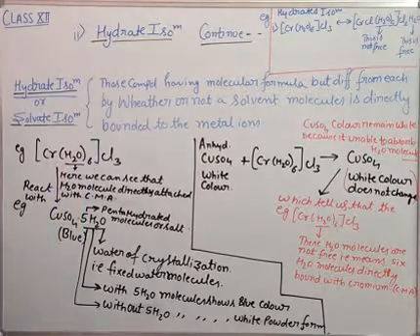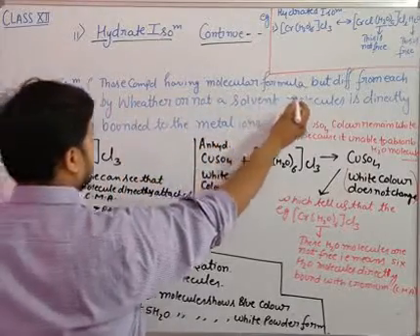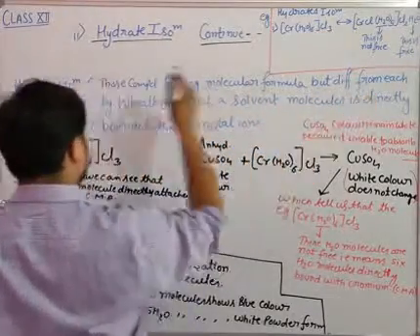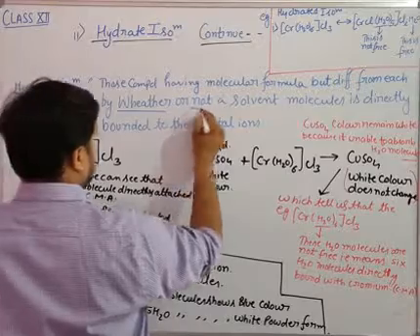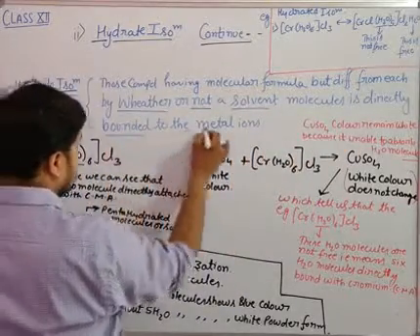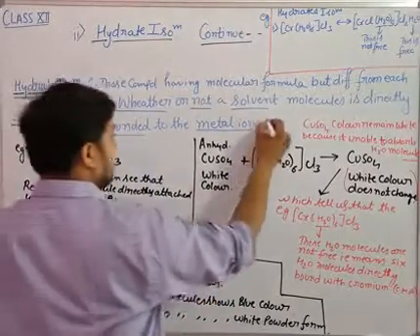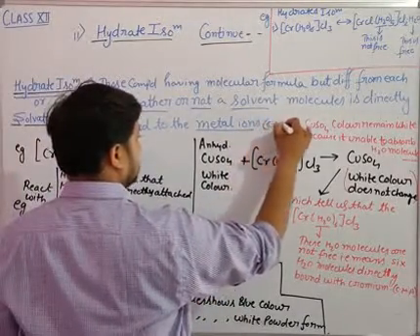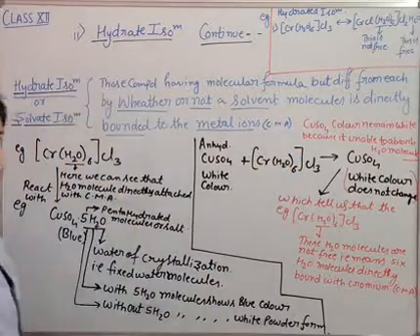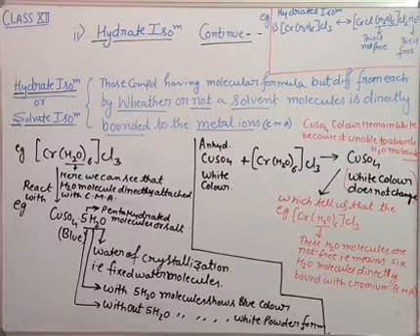So this is the definition of hydrate isomers: those compounds having the same molecular formula but differing from each other by whether or not a solvent molecule is directly bonded to the metal ion, or we can say the central metal ion. This definition is not asked in the exam. So what are hydrate isomers? We will discuss with an example.